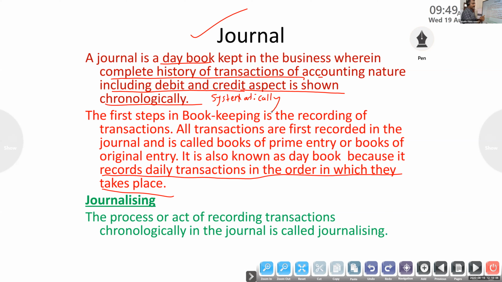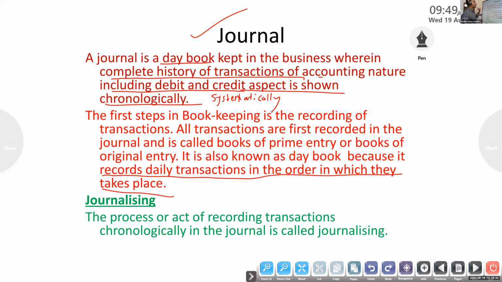If you look at the journal, we studied the rule of debit and credit, and we will get the complete history, debit and credit, everything, from the journal. For example, purchased machinery account to cash account. On looking at that journal entry, we will understand the complete history, that we purchased machinery.